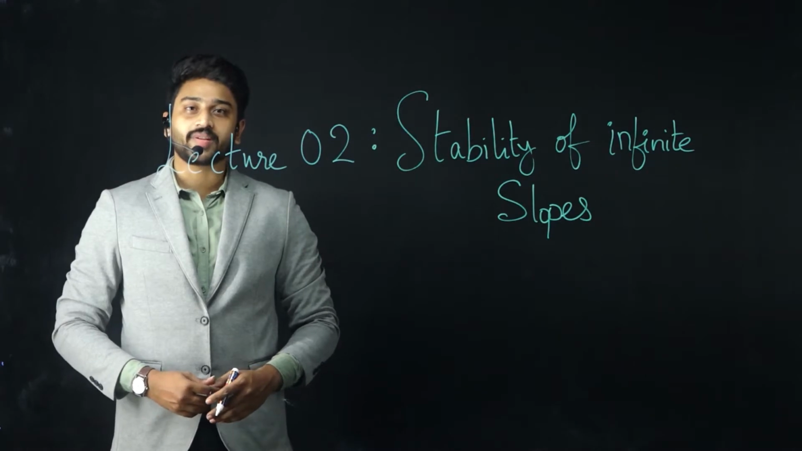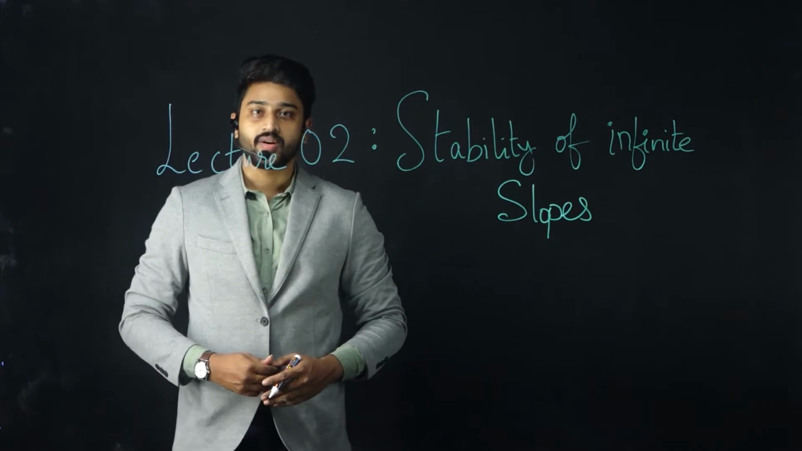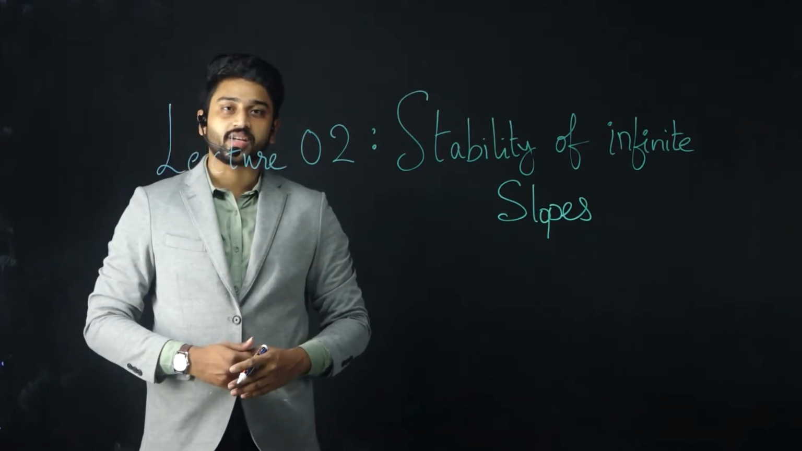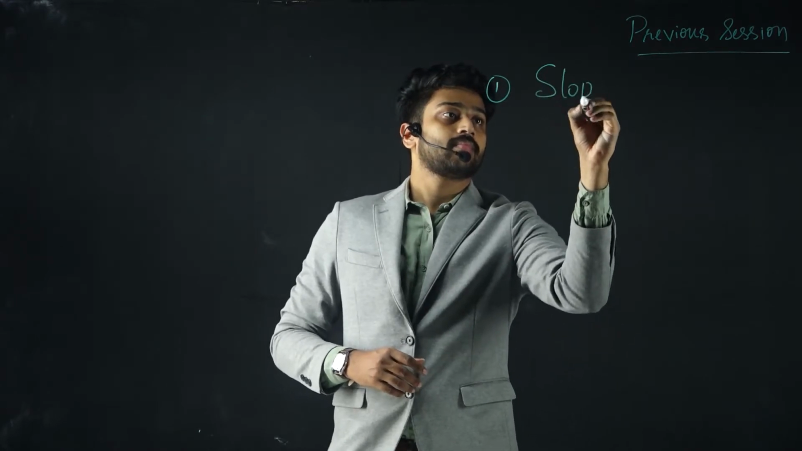In this module number 3 and lecture number 2, we will be discussing the stability of slopes. So let us proceed into the lecture once again after looking at the course outline as well. In the previous session, we understood what we mean by a slope, and why we need the stability of slope analysis.